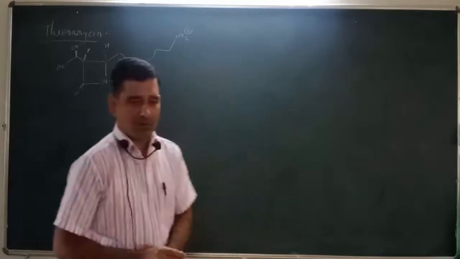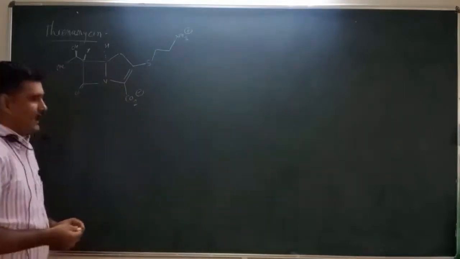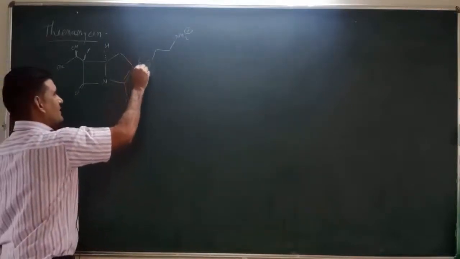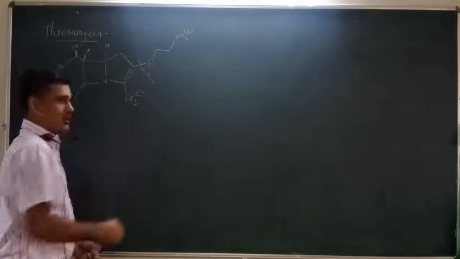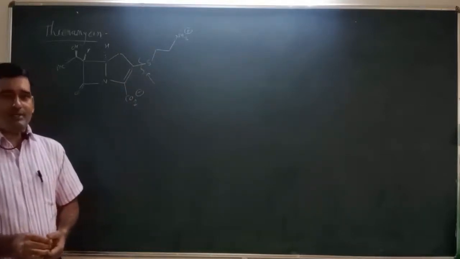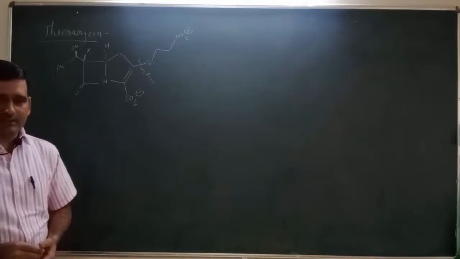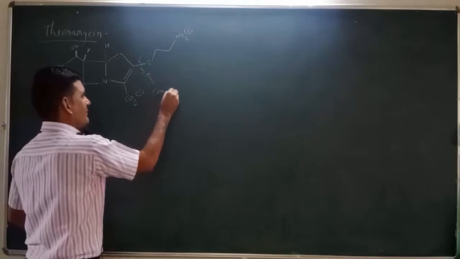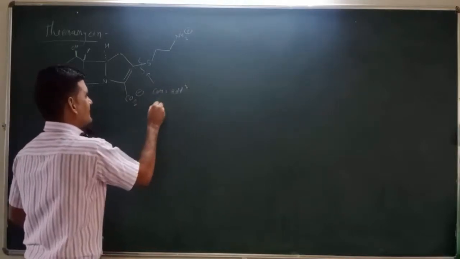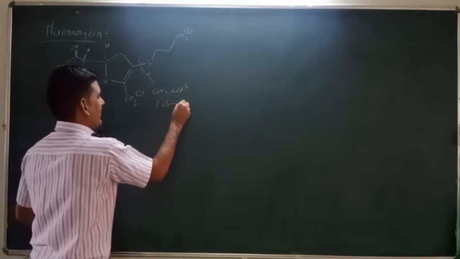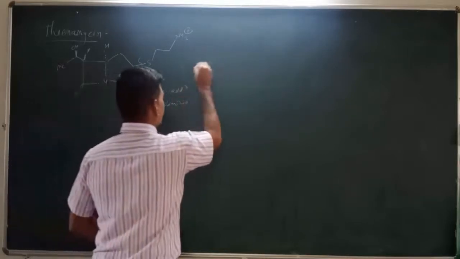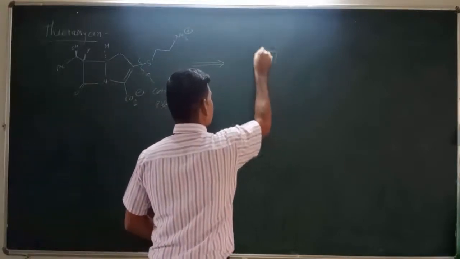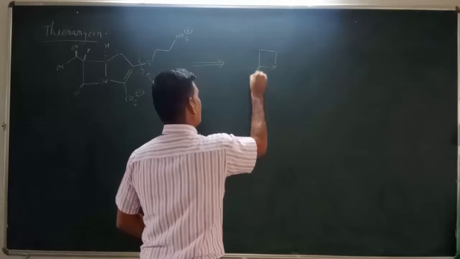So the thienamycin compound exists as a zwitterion, and here we can first break the compound at this position. So this compound can be formed by conjugate addition as well as elimination. And if we break this compound at this position, what we get is the 4-member ring which remains as it is, containing this nitrogen and the carbonyl functionality.